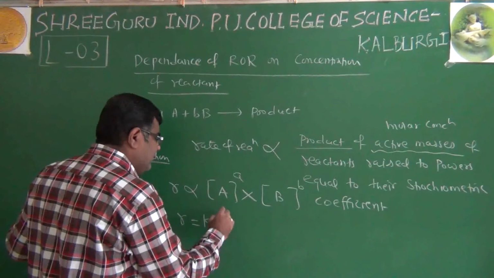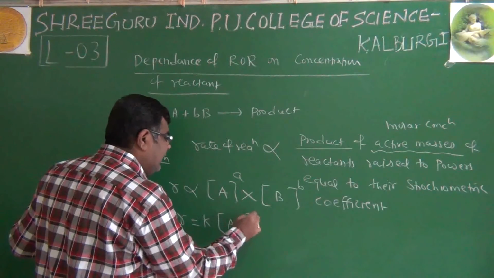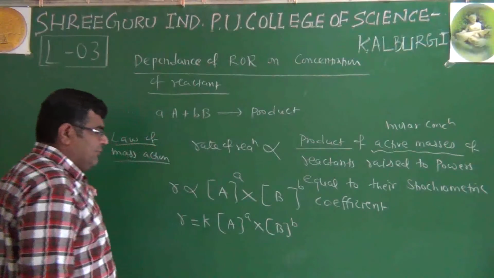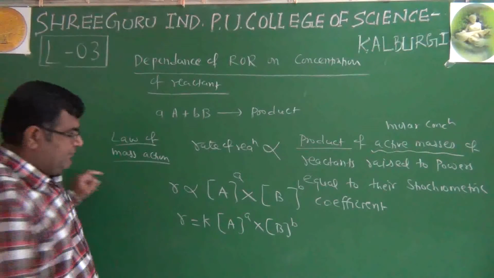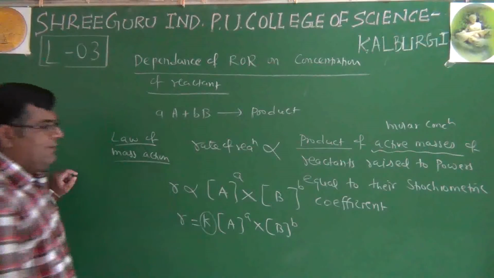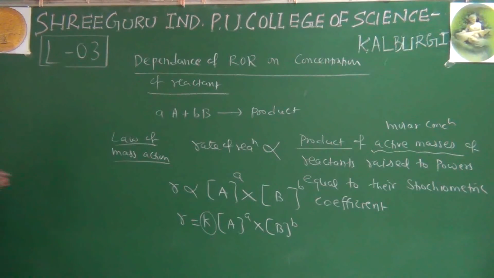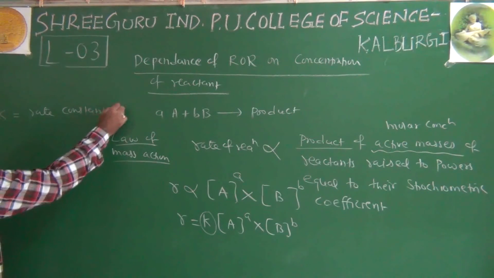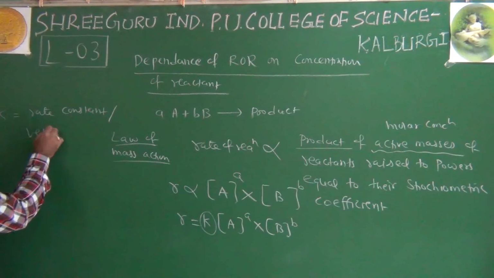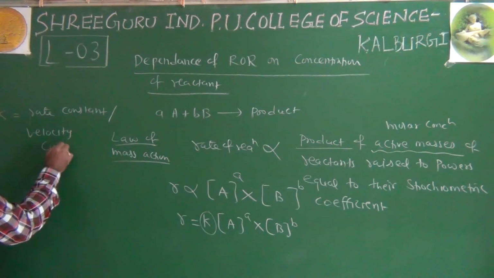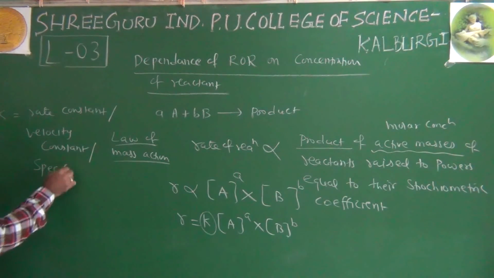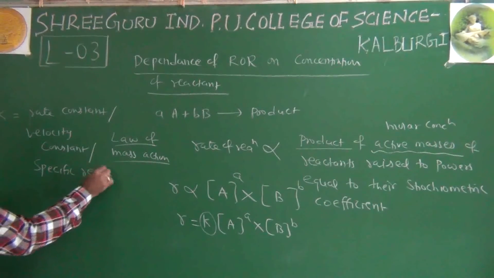R equals k [A] raised to a and [B] raised to b. This k is the proportionality constant. The k has three names: one is called rate constant, another is called velocity constant, and third is called specific reaction rate.